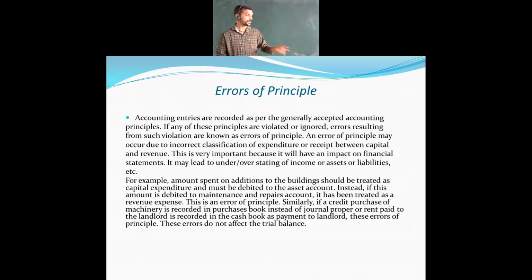Actually, the maintenance and repair account should be shown only for vehicles or machinery. But if you are showing it for buildings, it will be a wrong one, there will be an error. One thing has to be known by you: any maintenance or expenditure you make for the building will be on the asset side. So you have to take it as a capital expenditure. You should not take it as a repair and maintenance account. Why? Because one thing has to be kept in mind: repair and maintenance should be for vehicles or machinery only. It should not be for other things.